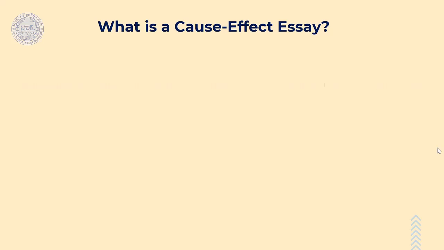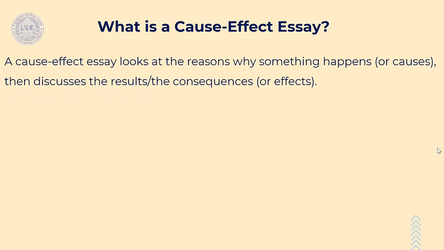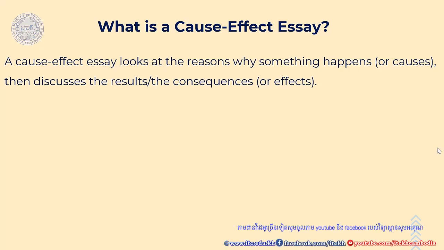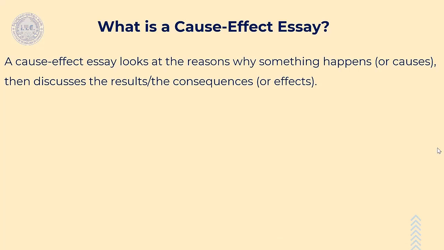In short, a cause and effect essay looks at the reason why something happened, which we call the causes, and then discusses the result or consequences, which we call the effect.